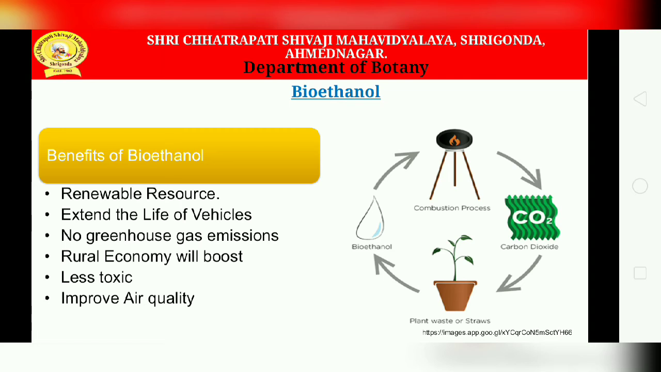By encouraging bioethanol use, the rural economy would also receive a boost from the necessary crops. Bioethanol is biodegradable and far less toxic than fossil fuels. In addition, using bioethanol in older engines can help reduce the amount of carbon monoxide produced by vehicles, thereby improving air quality. So these are some benefits of bioethanol.